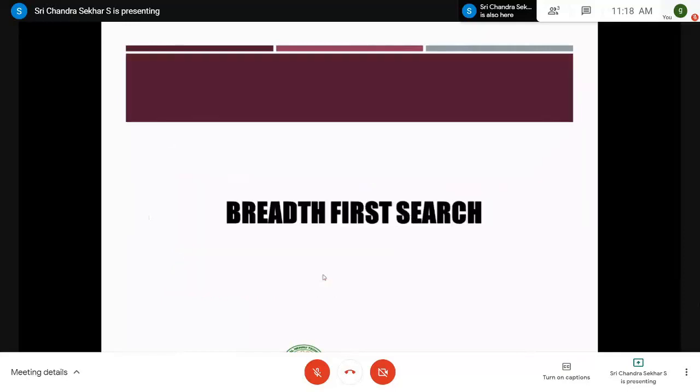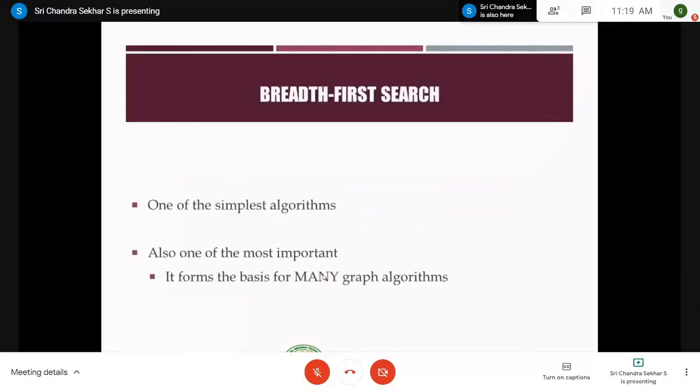Coming to the first one, breadth first search is one of the simplest algorithms we have. We have to make use of a data structure called queue. Very important point. The data structure that is used to implement the breadth first search of a graph is nothing but queue. Similarly, for depth first search we have one more data structure. To implement depth first search, we make use of stack.